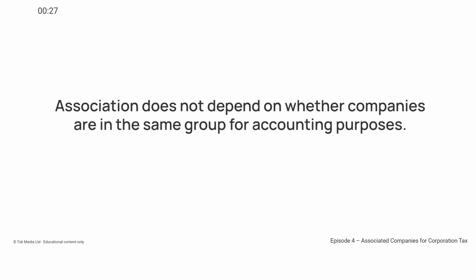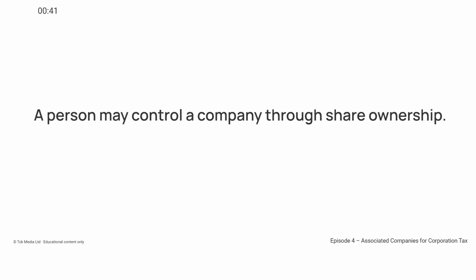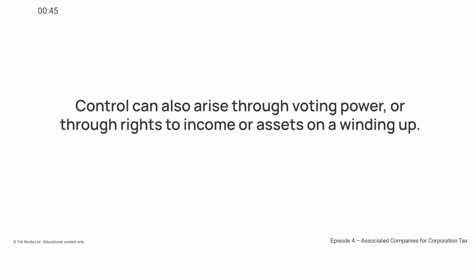Association does not depend on whether companies are in the same group for accounting purposes. Instead, it depends on whether the same person or persons control the companies. Control can exist in several ways. A person may control a company through share ownership. Control can also arise through voting power or through rights to income or assets on a winding up.